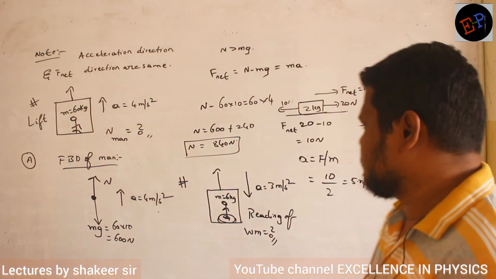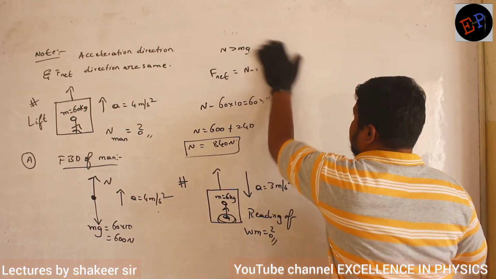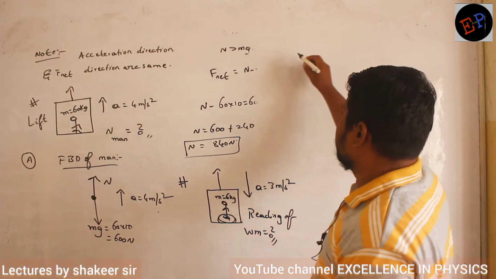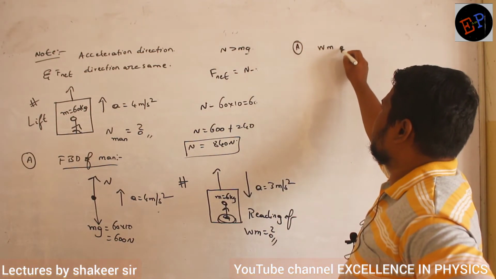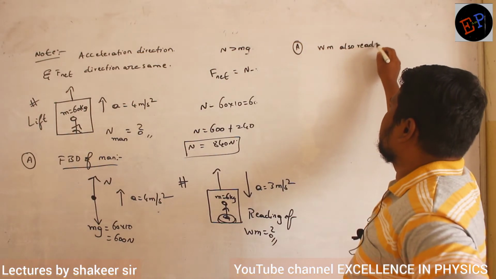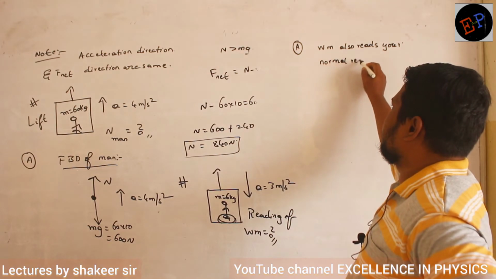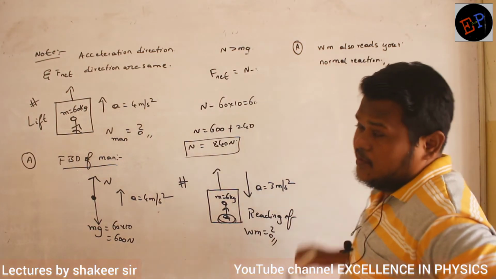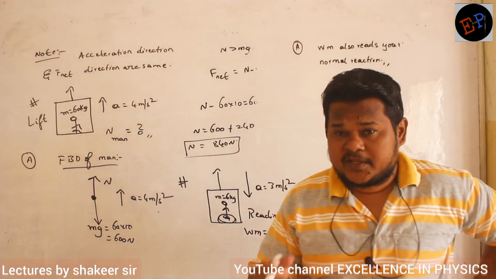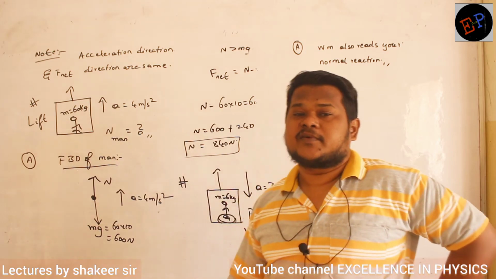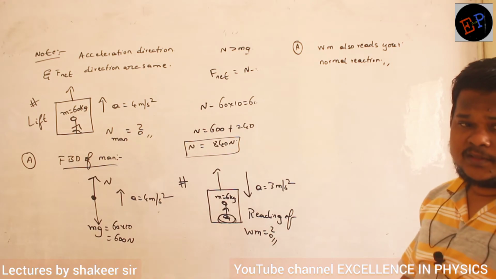So first of all, we will study how a weighing machine works. Then we will study how to take its reading. See, my concept of weighing machine I am writing here. Weighing machine always reads your normal reaction. Weighing machine never depends on your weight. It depends on how much normal reaction it is giving. Are you able to understand? So therefore, weighing machine always reads your normal reaction.